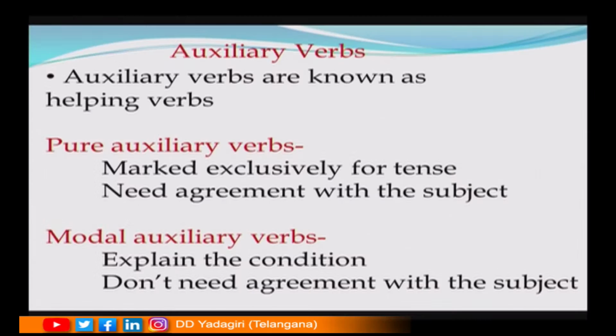Broadly speaking, we have two categories of verbs, auxiliaries or helping verbs and lexical verbs or main verbs. Let us see how they function in language. Auxiliary verbs are known as helping verbs. Again, we can categorize them into two types: pure auxiliaries, which are marked exclusively for tense and they need agreement with the subject, whereas modal auxiliary verbs explain the condition and they do not need agreement with the subject.